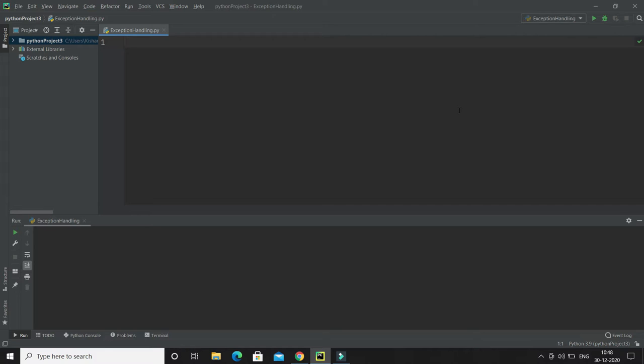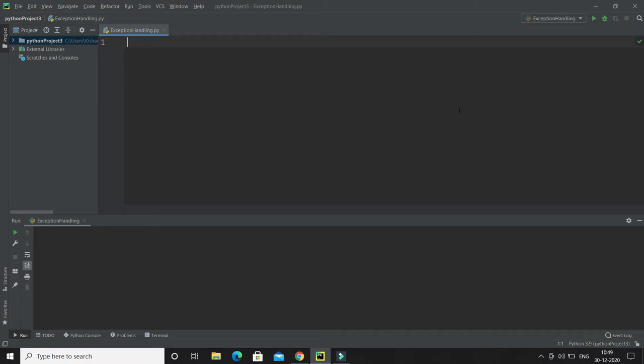First of all, we'll have a try block, and the try block lets you test a block of code for errors or exceptions. After that, we have an except block that lets you handle the errors, and we also have a finally block that lets you execute code regardless of the result of the try and except blocks. Let's say you have some piece of code, some statement, for which you want to handle exceptions. Then that piece of code you have to keep inside the try block.